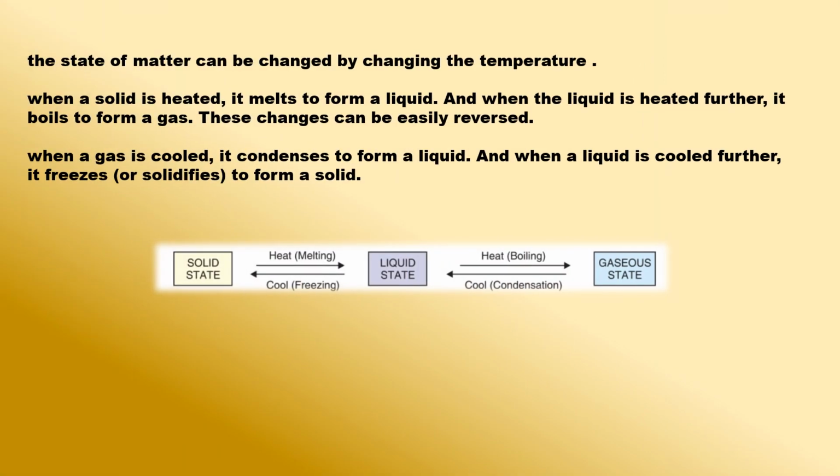If we cool steam, or water vapor, by lowering its temperature, it is converted into liquid water. In this case, a gas, steam, changes into a liquid, so a change of state has taken place. The process of changing a gas, or vapor, to a liquid by cooling, is called condensation. So, when steam, or water vapor, changes into water on cooling, it is called condensation of steam, or condensation of water vapor. A change of state, gas to liquid, takes place during condensation.